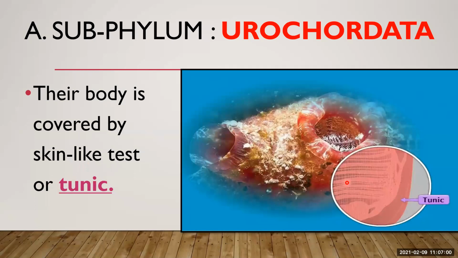Tunic is a skin-like test or covering. It is a layer, coat or sheet. You can call it a layer, coat or a sheet. It is hard, well fixed but flexible. It is a flexible body so that they can move in any direction easily. When the animal is having a tunic, that animal is also known as a tunicate animal. You can say them as tunicates. It is a firm but flexible body covering, so that the animal can move easily in any direction.